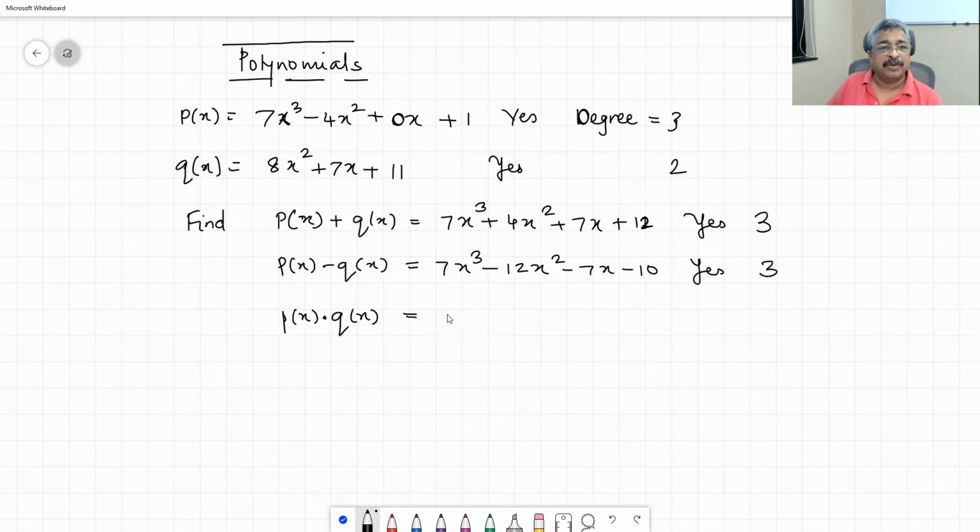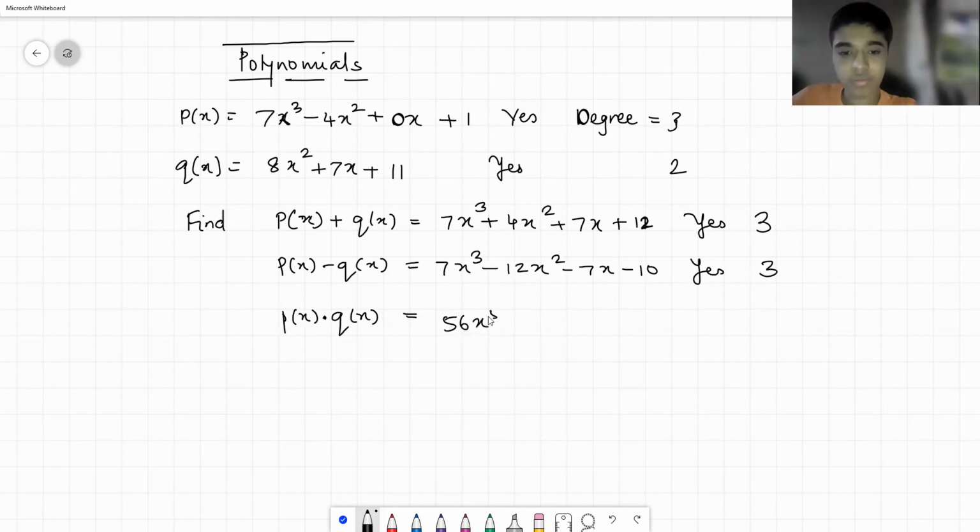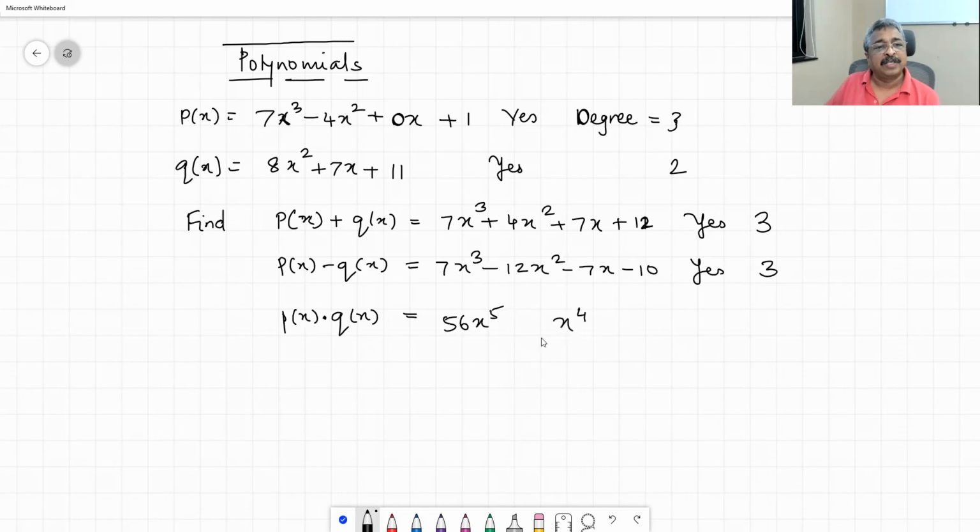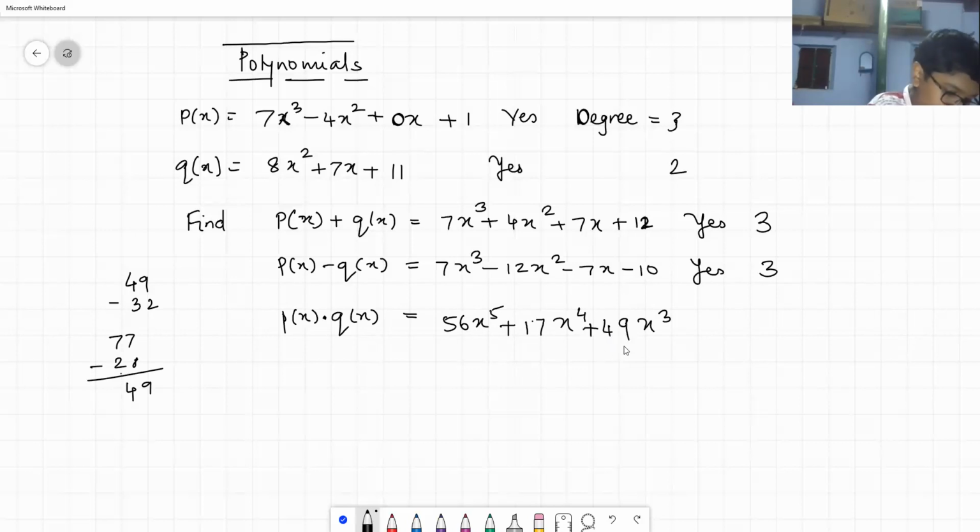Coefficient of x raised to 5 is 56. Coefficient of x raised to 4 is 832 plus 49 is positive, plus coefficient of x cube is 77 minus 728. Am I doing correct? Yes. Correct.